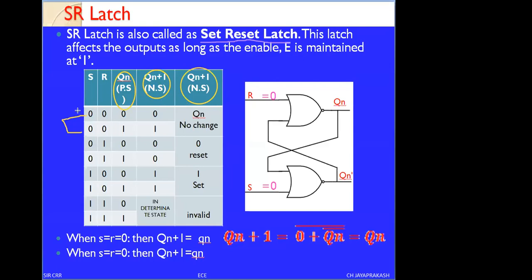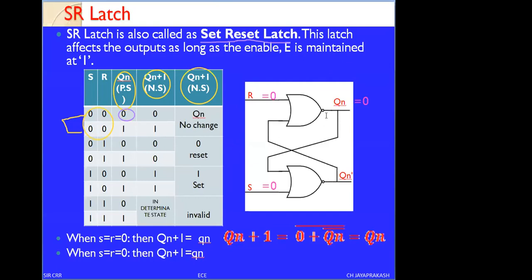If you observe the first condition we have chosen, S equals 0 and R equals 0. When S equals 0 and R equals 0, I am assuming that the present state is 0. Initially we have assumed the present state Qn equals 0. You can assume 0 or 1. Two conditions, when we assume 0, we are going to verify our output.